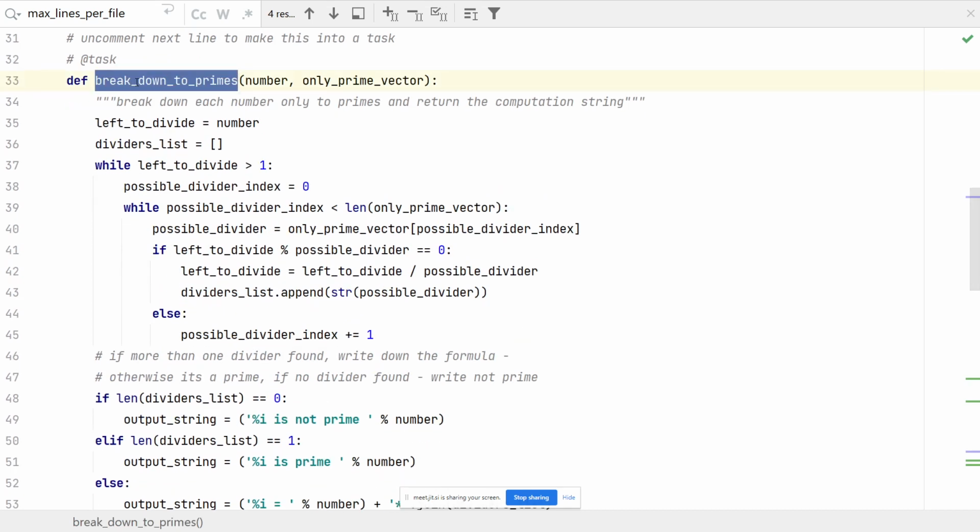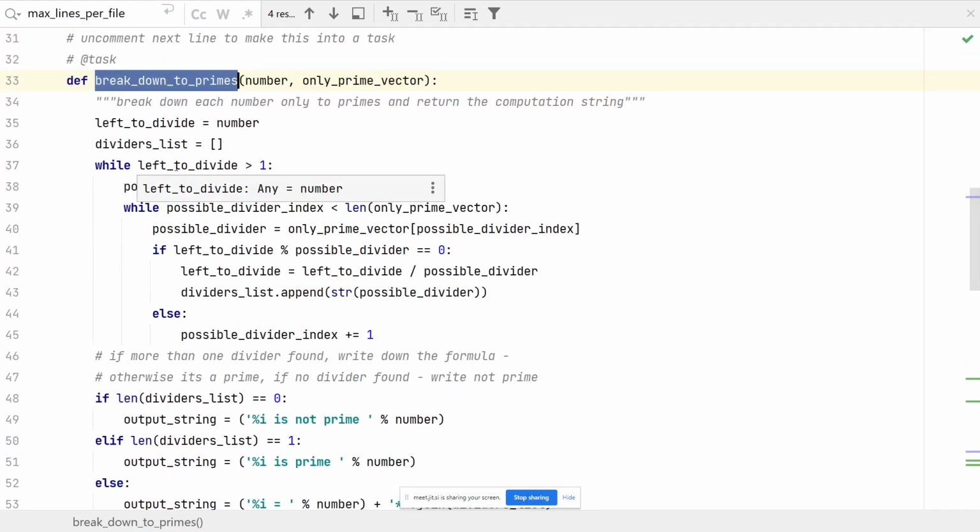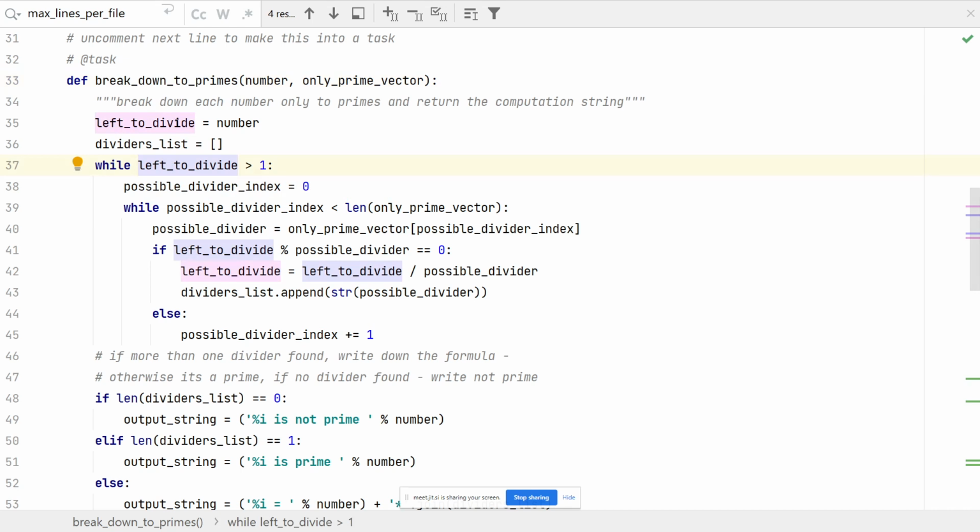Finally, I want to break down into primes. I wrote a function that takes and breaks down everything to primes. So what I'm doing here is running all the numbers that are possible to divide, but only from the primes. And while the number that I'm dividing is bigger than 1, meaning basically it will be true most of the time, only in 0 it will stop.